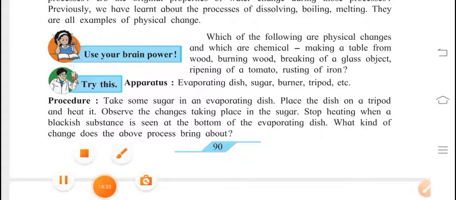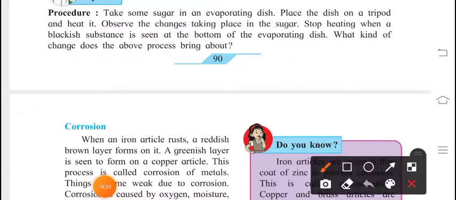Here we have one example we can do at home. Please ask your mother about this process, and she will give you a very nice idea. Take some sugar in an evaporating dish. Place the dish on a tripod and heat it. Observe the changes taking place in the sugar.